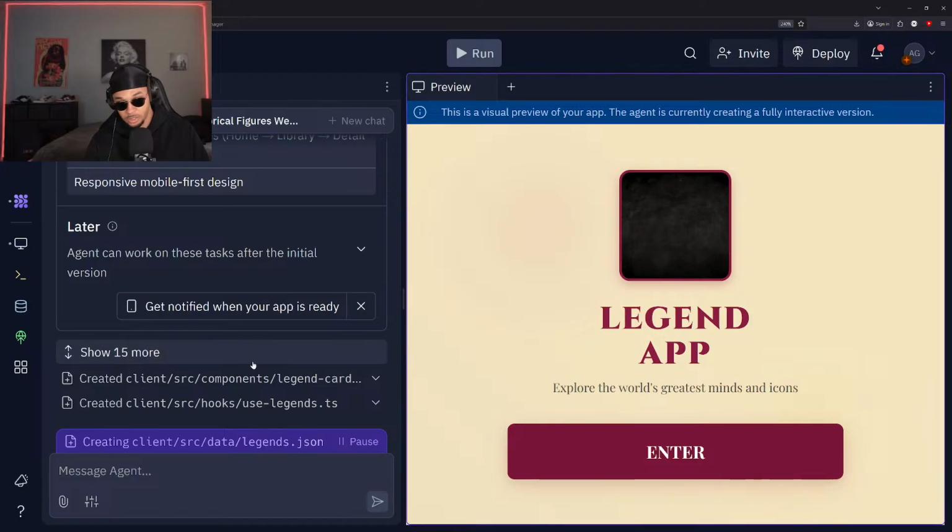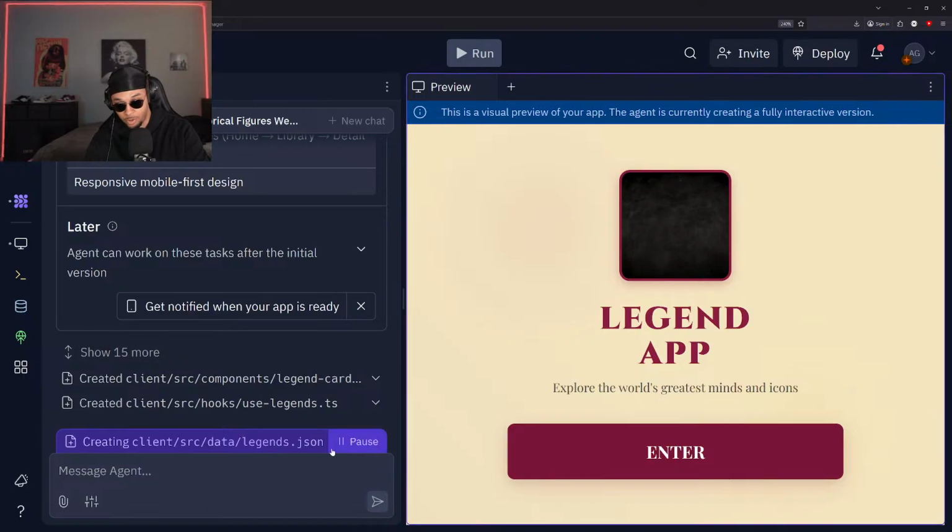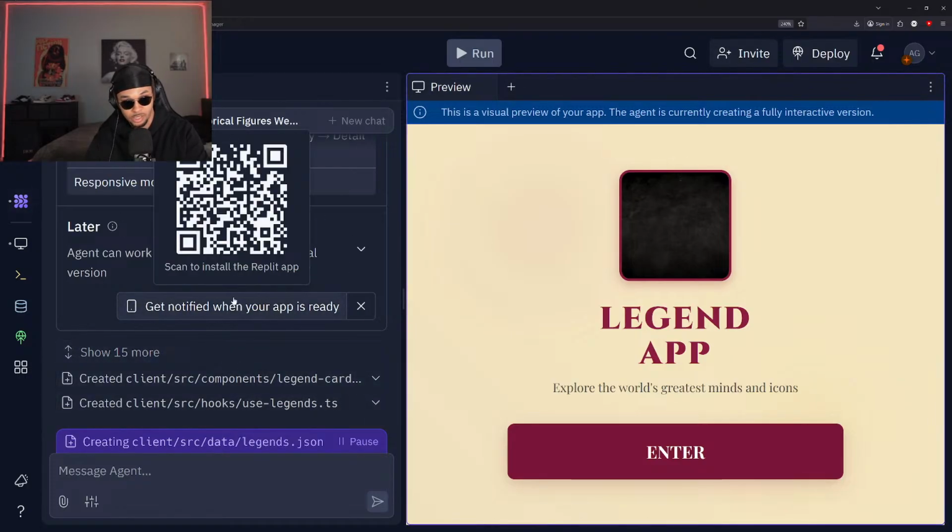But yeah, so this is loading. It might have had a problem because the budget was reached while it was processing, so it might have just froze up a little bit. So I'll try to pause that loading and start that back up. See if we can get that to function for us. We might just need to restart this process.